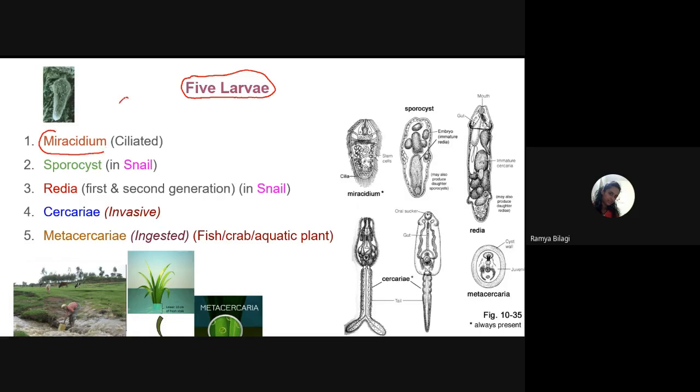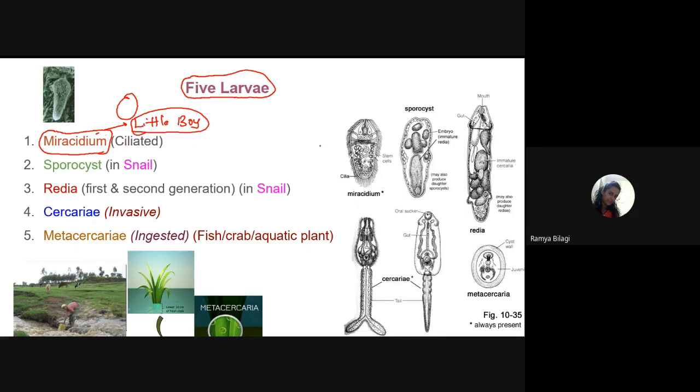From the egg, the first larva that comes out is called the miracidium. In Greek, miracidium means little boy. So the first baby that comes out of the egg is called the miracidium.